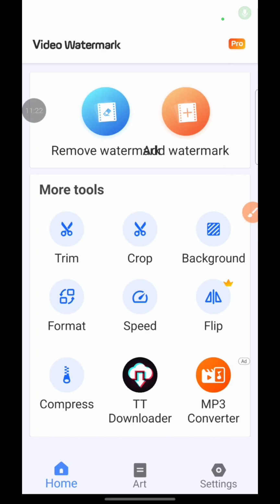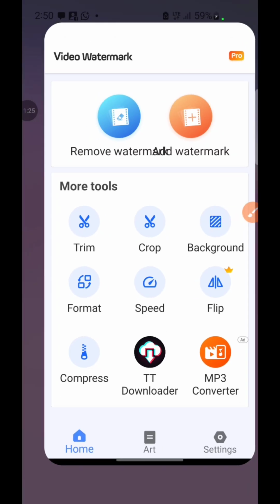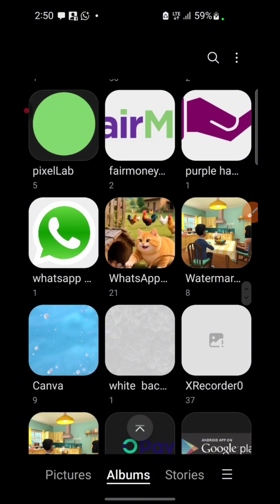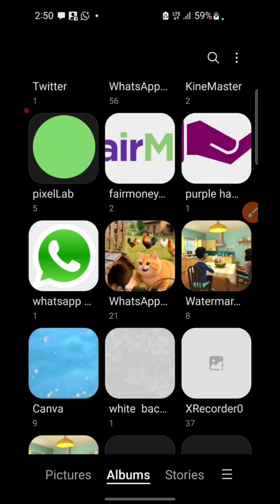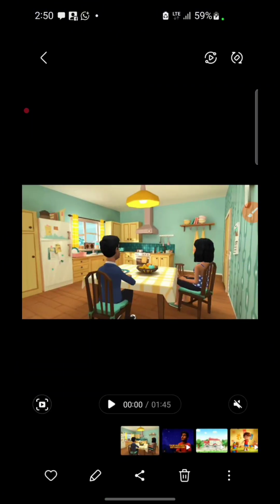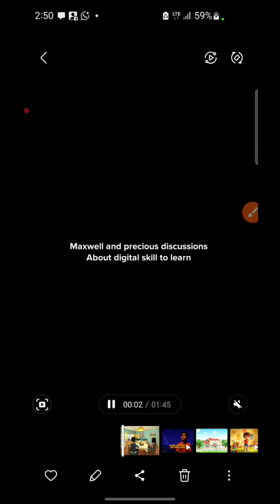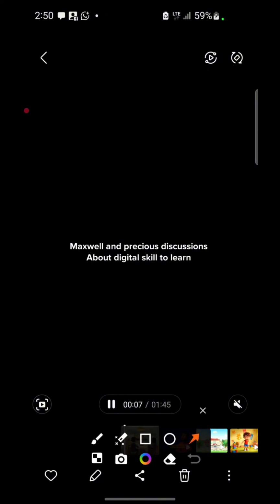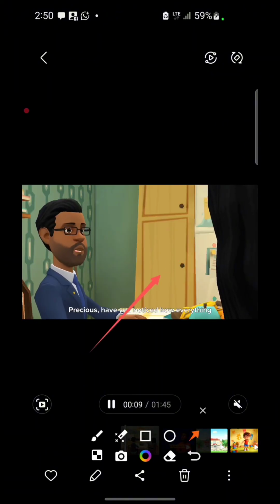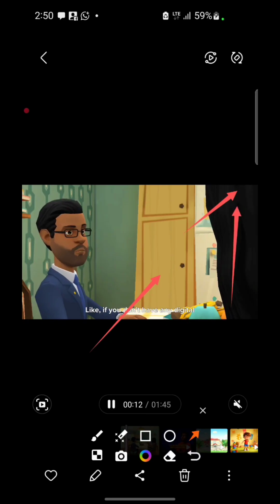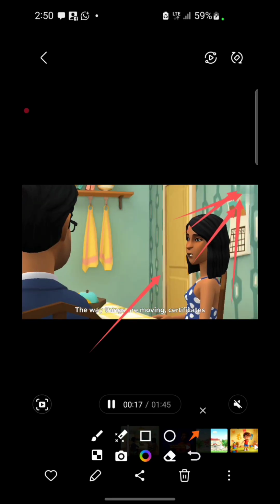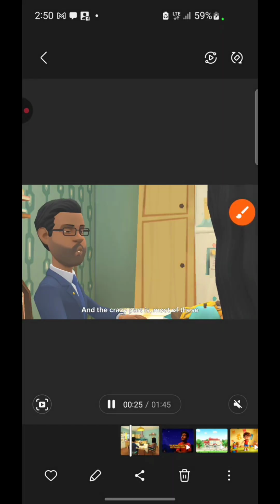All right, now it's done removing the watermark. So you want to go to your gallery and locate the section of watermark remover videos. You just need to click on any of them. Click on the video that was removed, and you can see it, right? So this was the video that we removed the watermark from. It's not quite long. You can see at this point, we can't see it any longer, though it's not perfect. It didn't remove perfectly, but it's something, right? Rather than keeping that watermark on our video, we'll be able to remove it. Not 100% perfect, but okay.